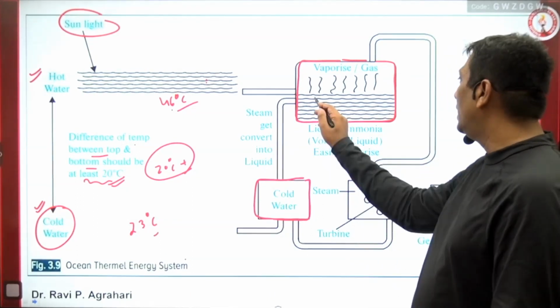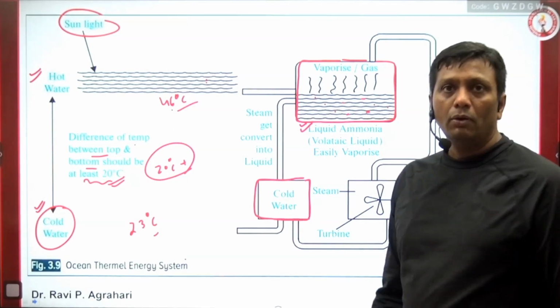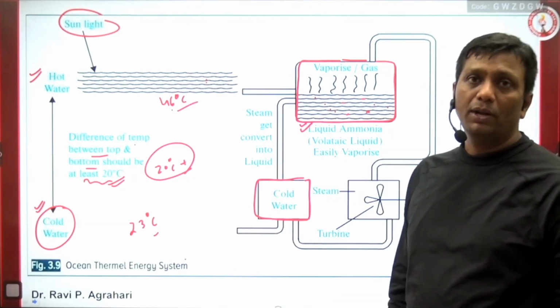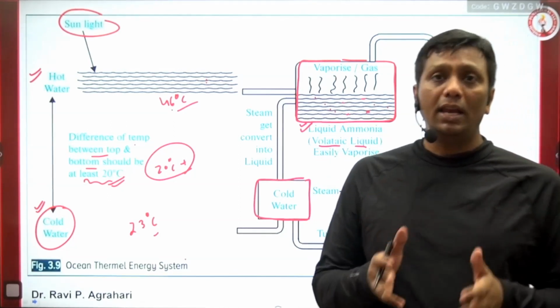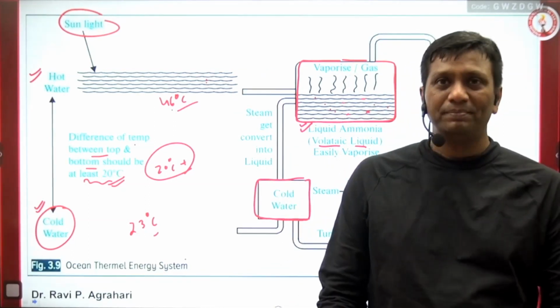You just see, guys, inside this container I just put the liquid ammonia. Liquid ammonia has a very specific property. What is it? It is a volatile liquid. And now the question is, what is the meaning of volatile liquid? Volatile liquid means, guys, when a small amount of sunlight is coming, you